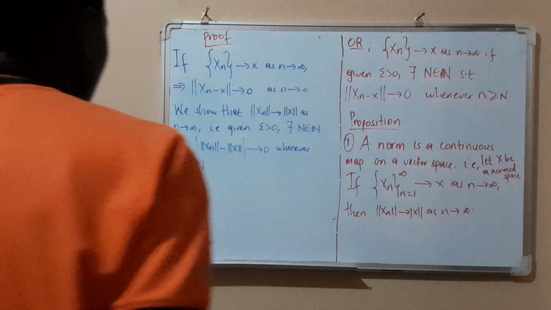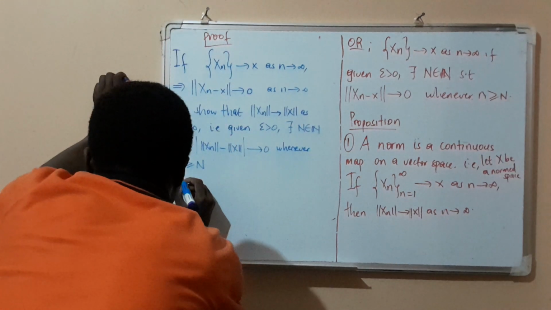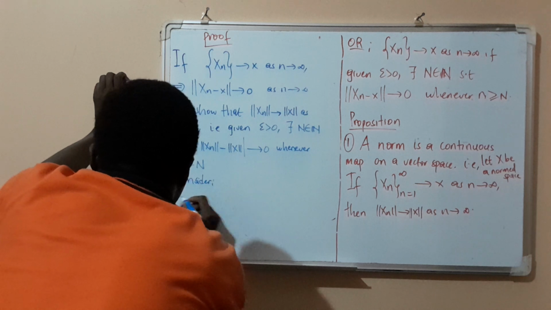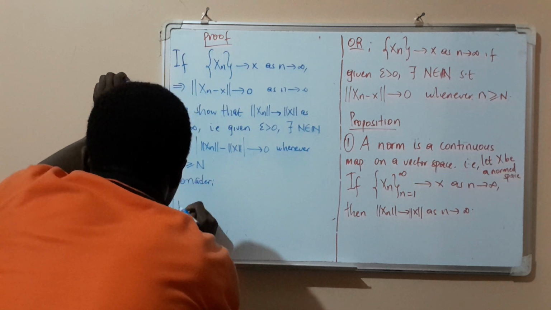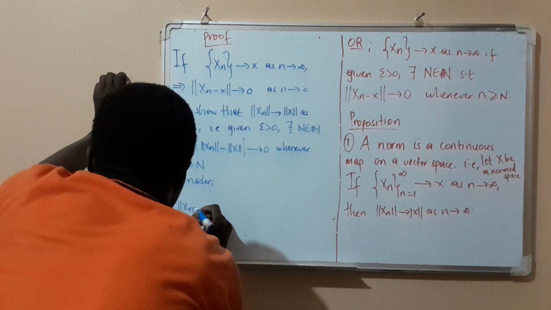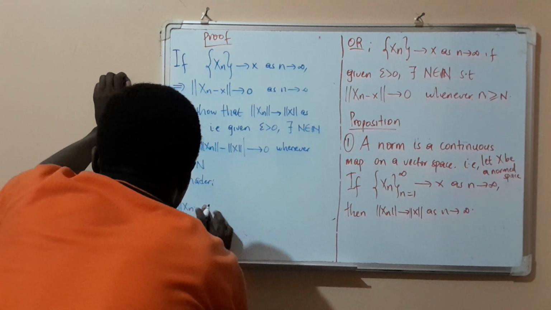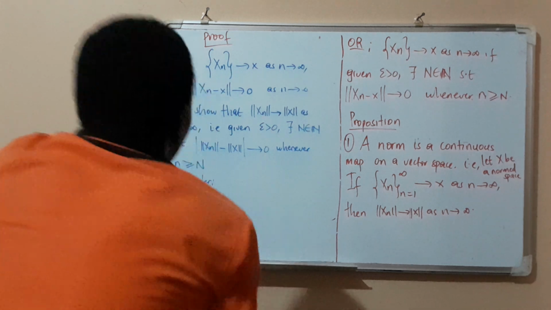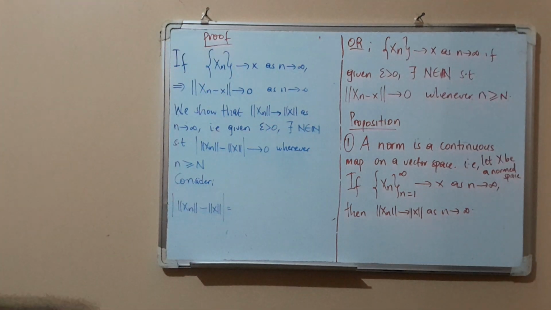Now let's consider this absolute difference. Now I want to show that this absolute difference here goes to 0 as n grows. That's what I want to prove.